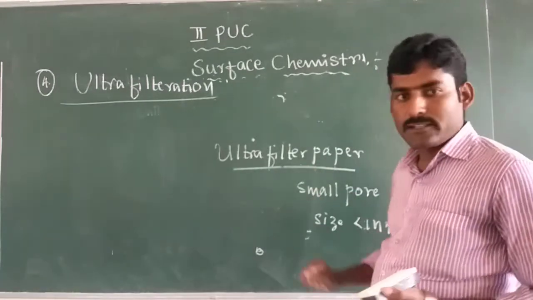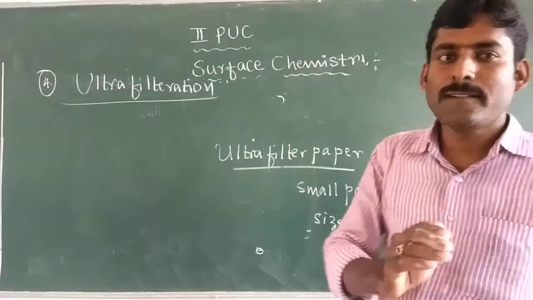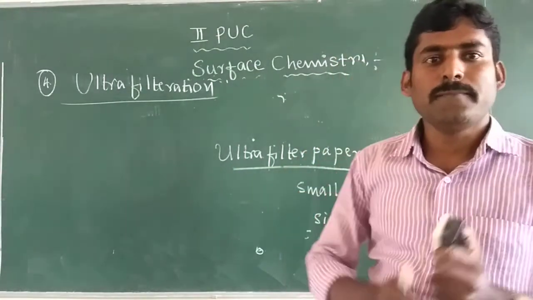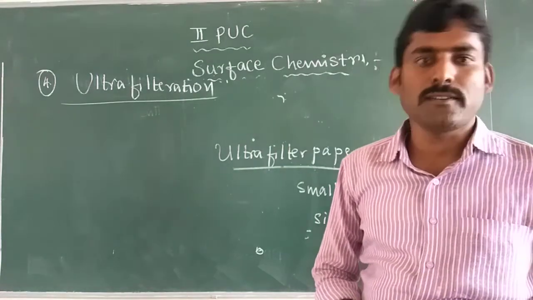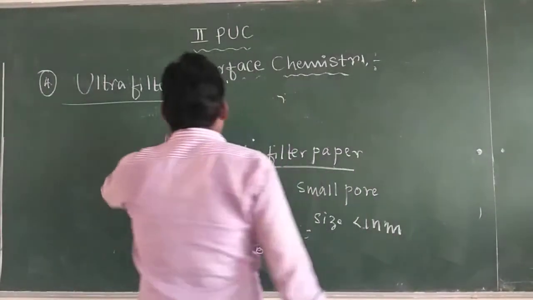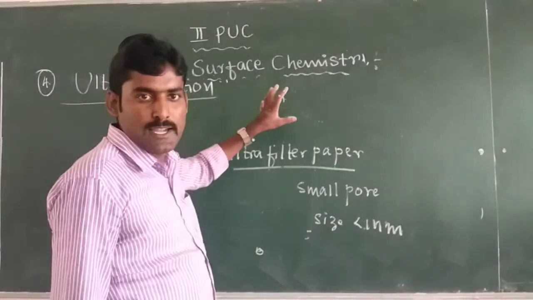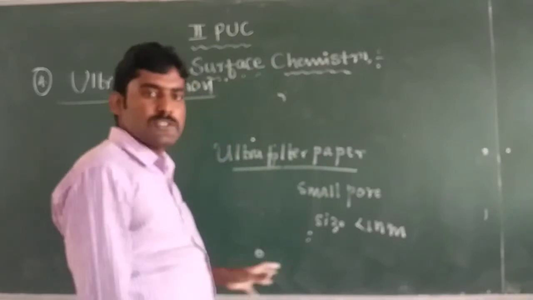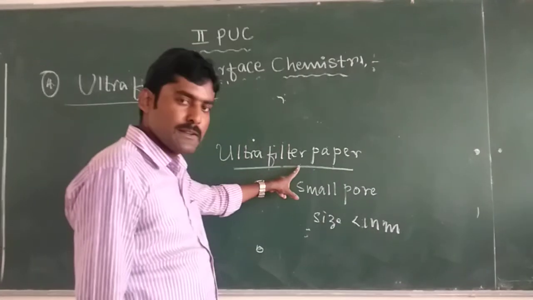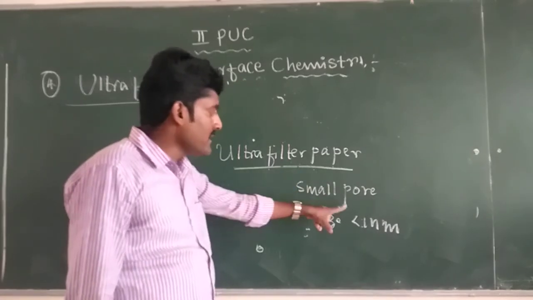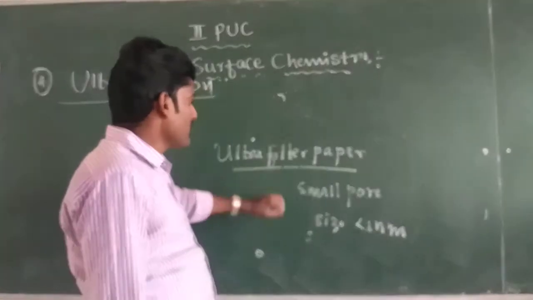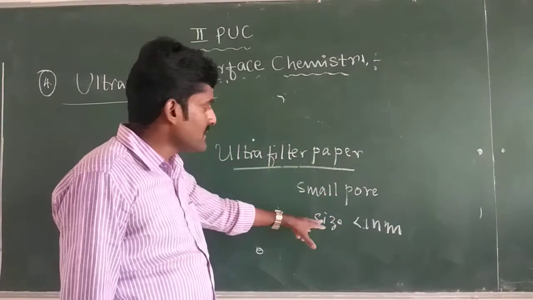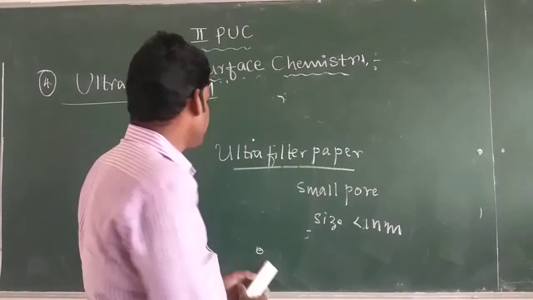So when we take ultrafilter paper, the colloidal particles do not go out through that filter paper, they remain inside. Only true solution particles come out. So the ultrafiltration method involves the purification of colloids by using a special filter paper called ultrafilter paper, whose pore size is less than 1 nanometer.